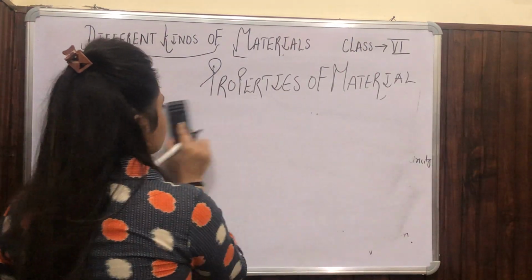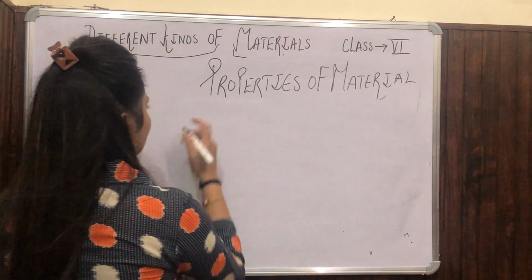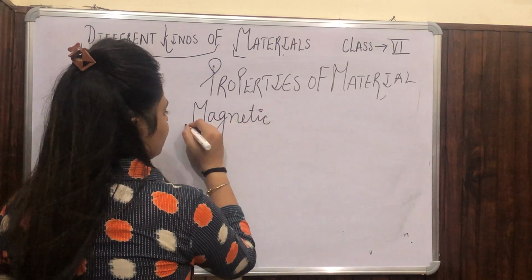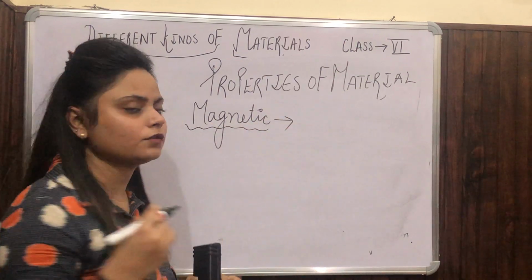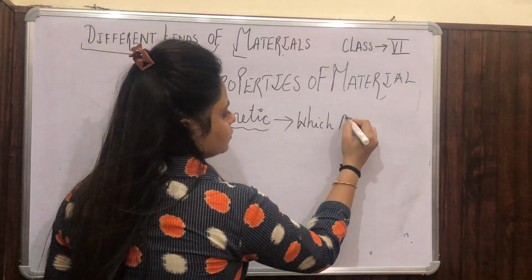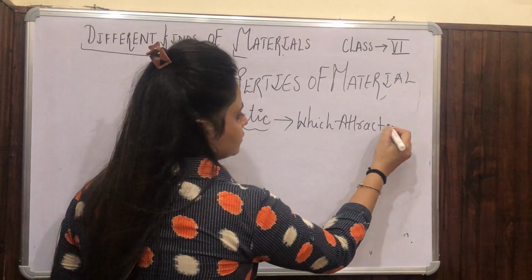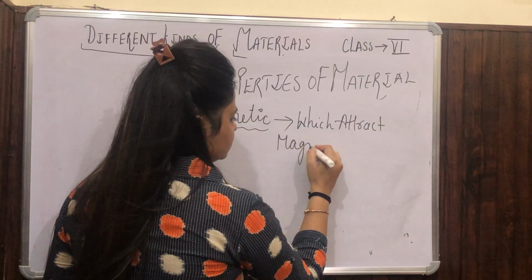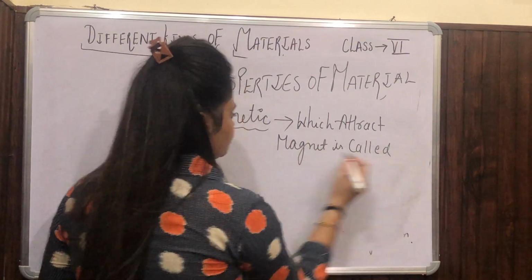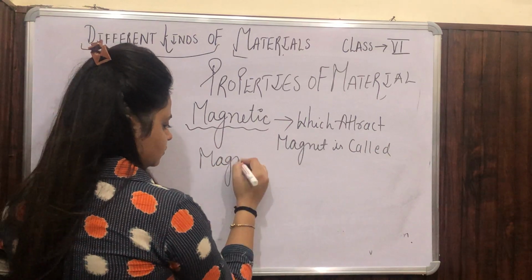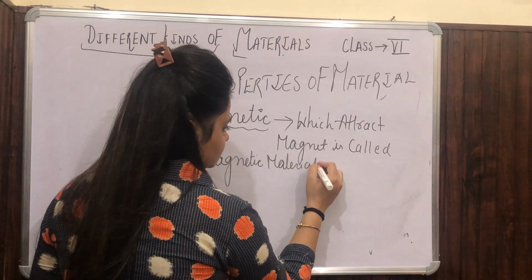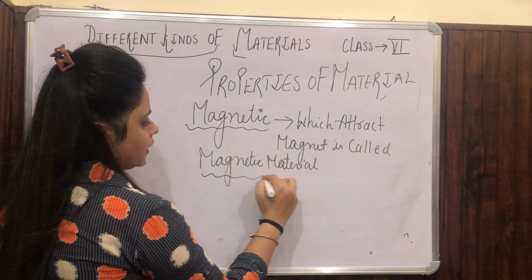After that, the last one is magnetic material. Okay, magnetic means which attracts a magnet. That is called magnetic material.